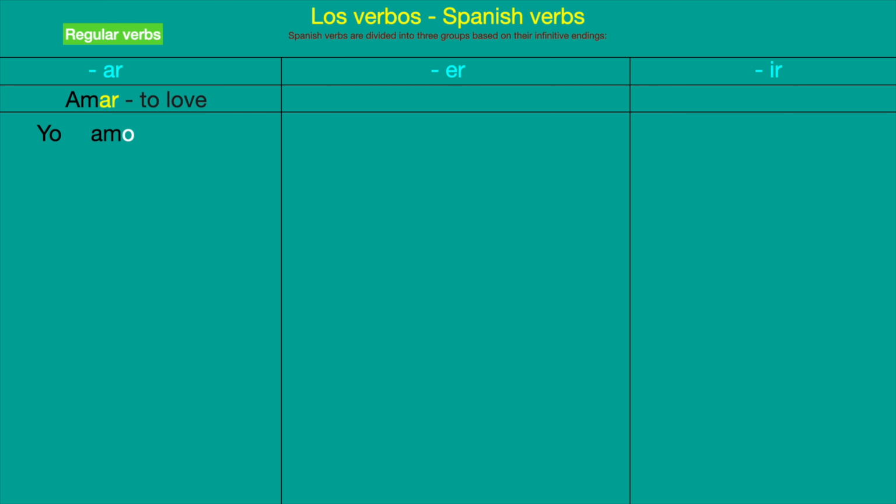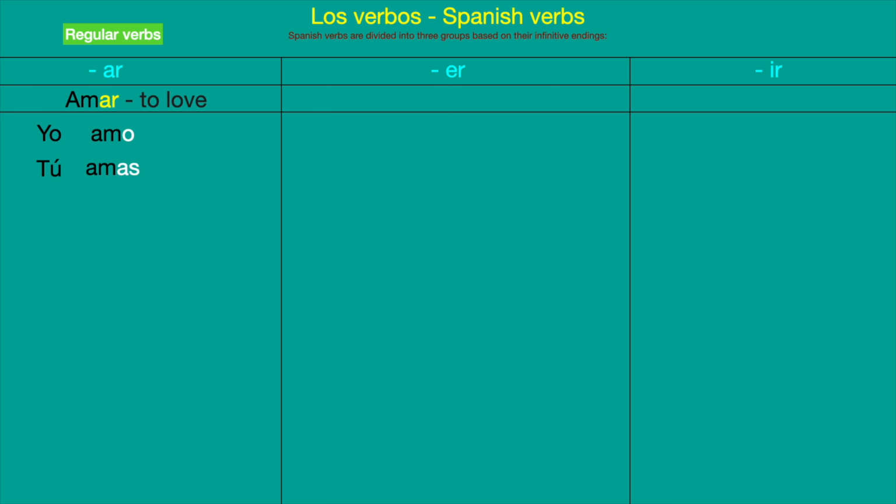You can see that the part in black is AM, and at the end in white we have the O. That is the first rule: we eliminate the AR from amar and put the O. That is the conjugation for the first person, yo amo. For tú, it is the same: we eliminate the AR and put AS.